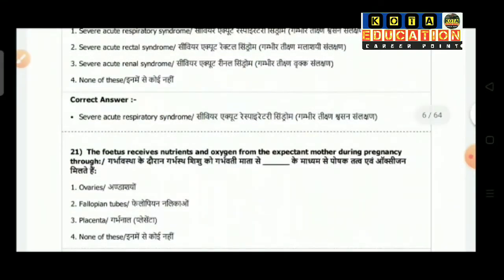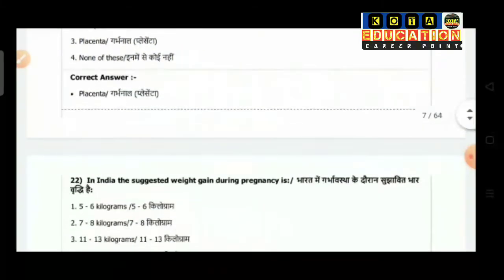Question number 21 is the fetus receives nutrients and oxygen from the expectant mother during pregnancy through. Option 1 is ovary. Option 2 is fallopian tubes. Option 3 placenta. Option 4 is none of these. So the correct answer is placenta.